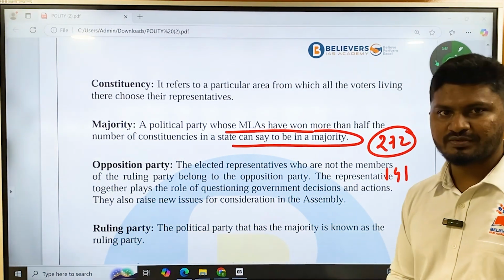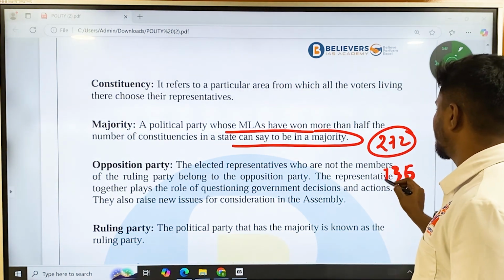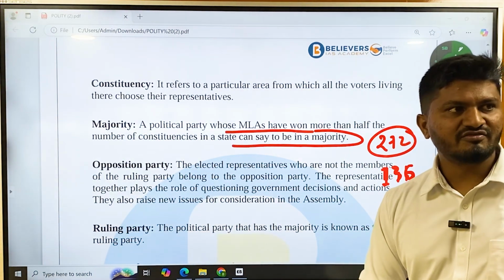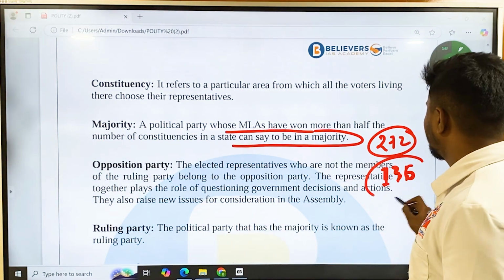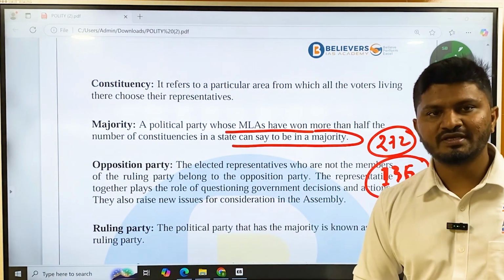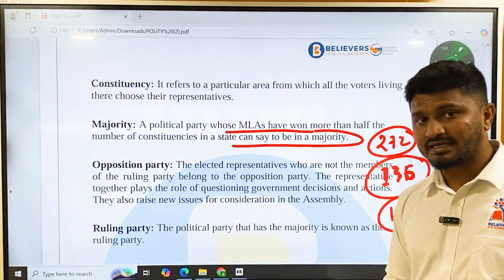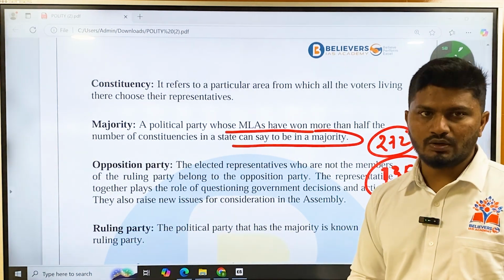Half of 272 will be 136. If a party is getting 137 seats, that party is said to be in majority, and that party is said to be the ruling party, and that party is going to be forming a government.